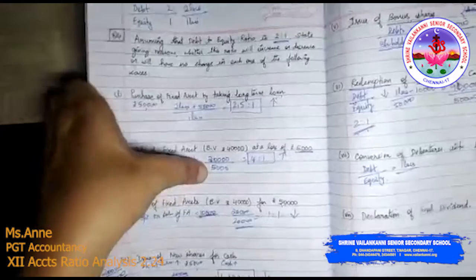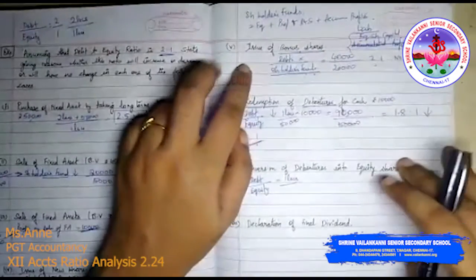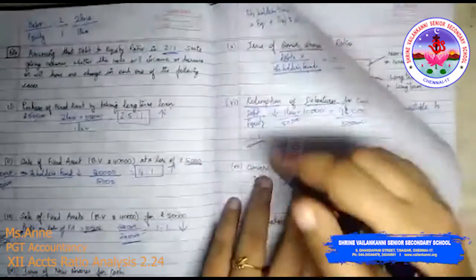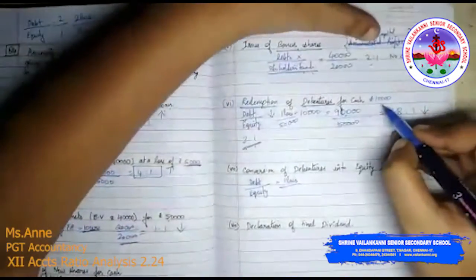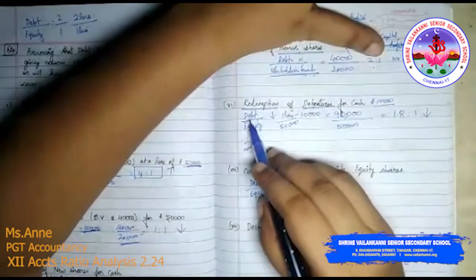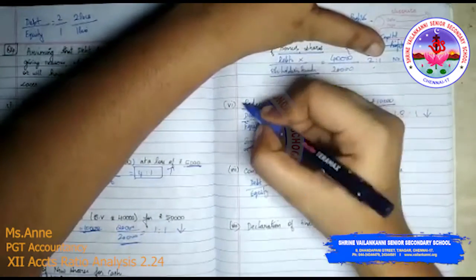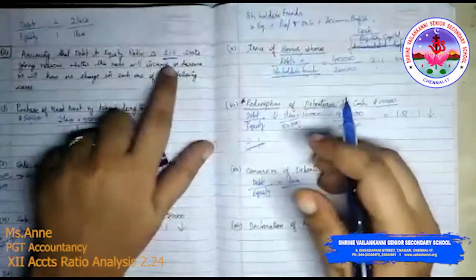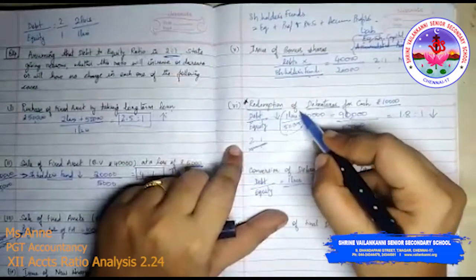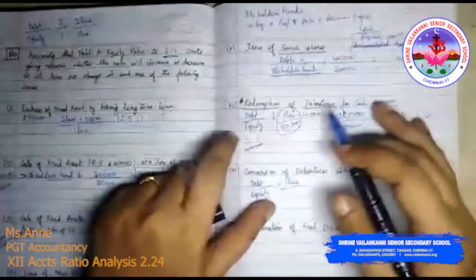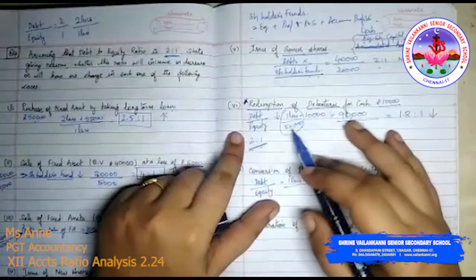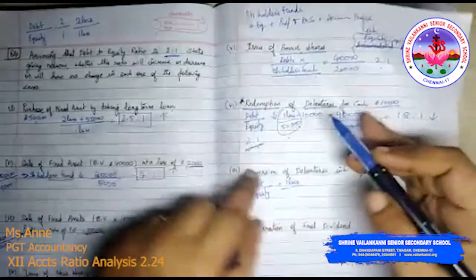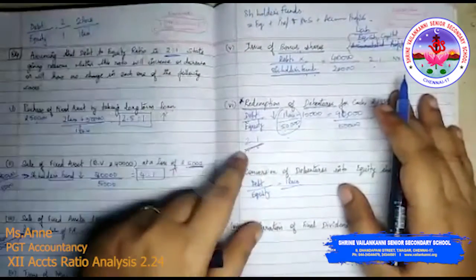Now we have discussed the issue of bonus shares last time. Now we are going to go about redemption of debentures for cash. Suppose for example it is 10,000. Without this transaction taking effect, we have 1 lakh divided by 50,000. The existing ratio is 2:1. This is an imaginary figure. I have just imagined it. You can also take 2 lakhs divided by 1 lakh. It can be any figures, but it has to come as 2:1.